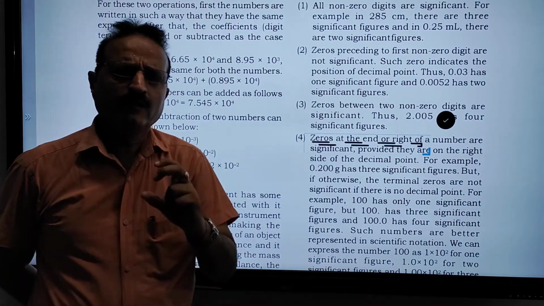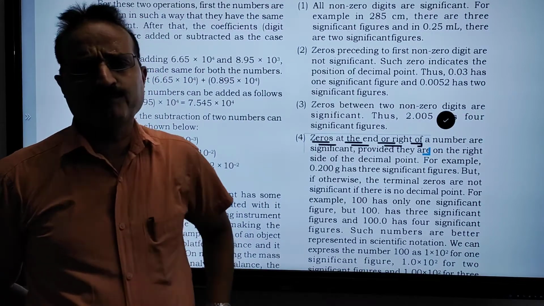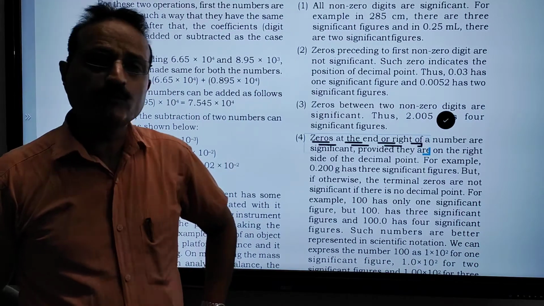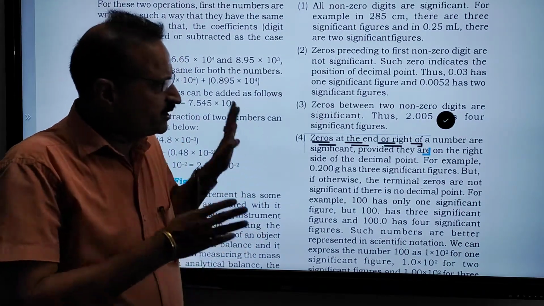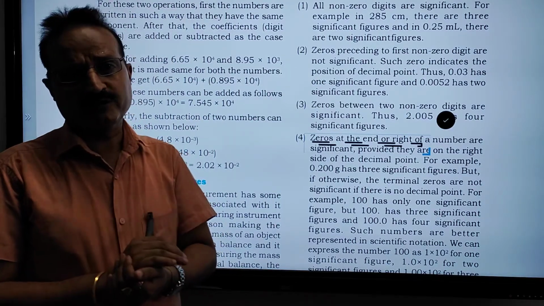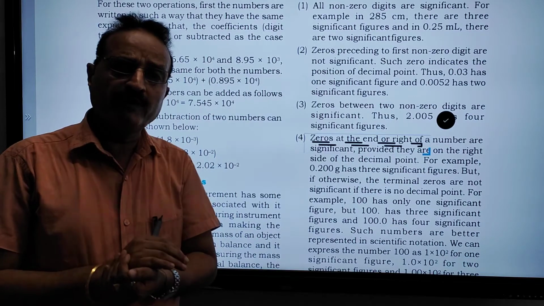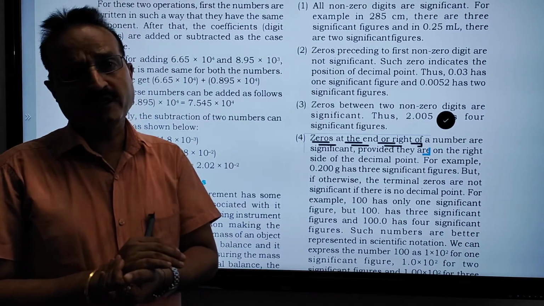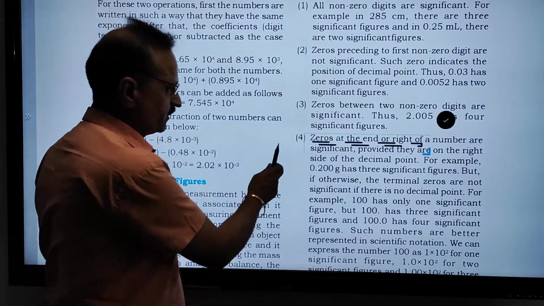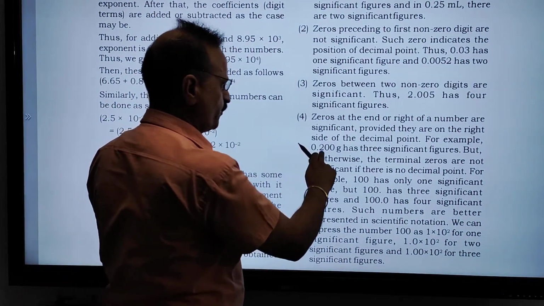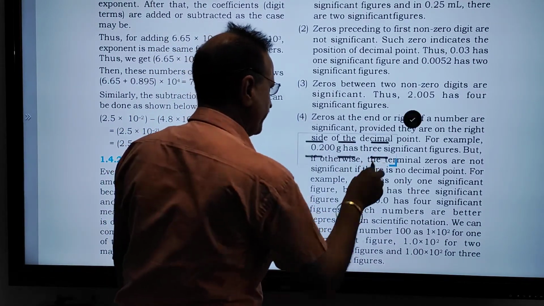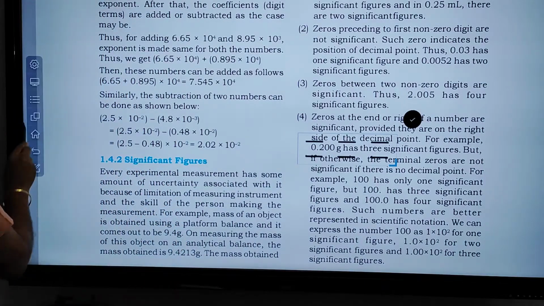I am repeating the same example continuously. You must try to understand what I am saying. I am following the textbook because you must follow the textbook; textbook examples will help you understand better than imagined examples. Clear? So 0.200 has three significant numbers.